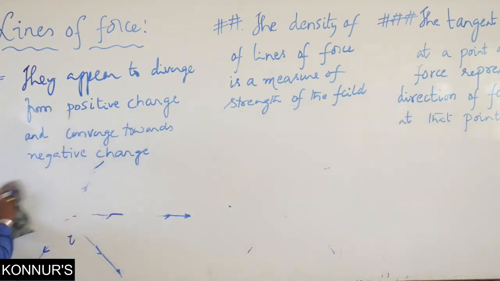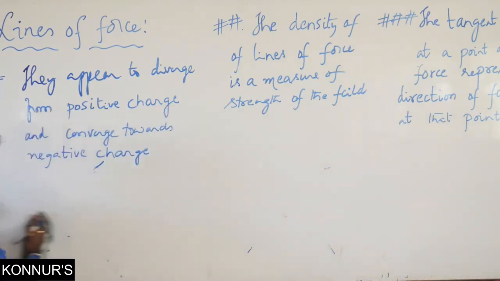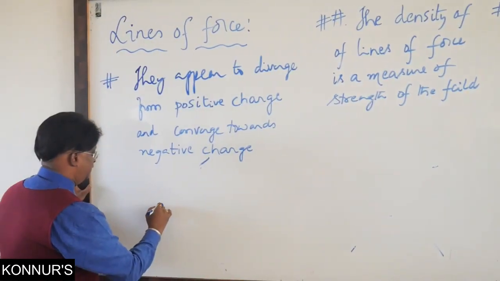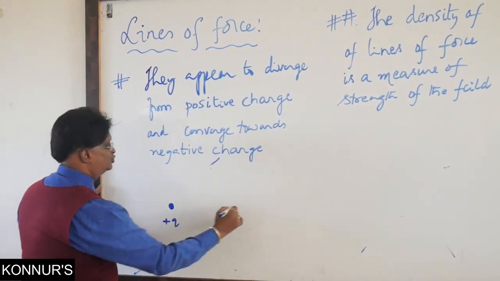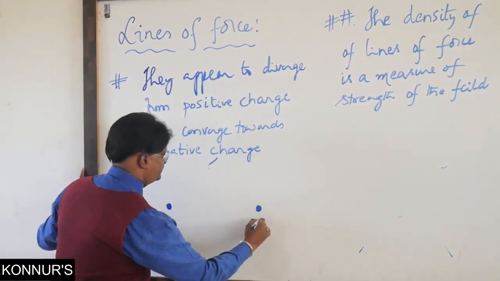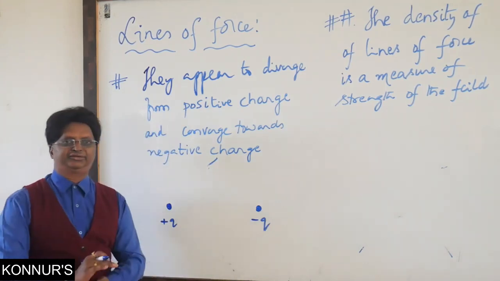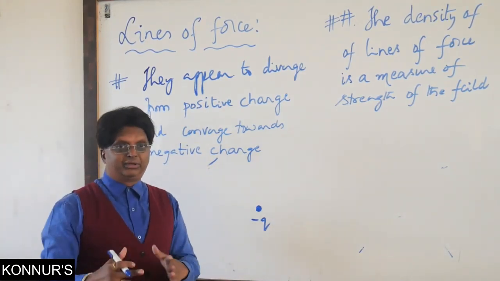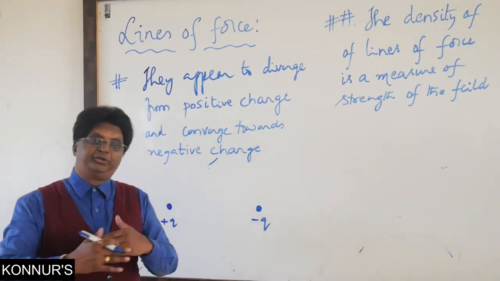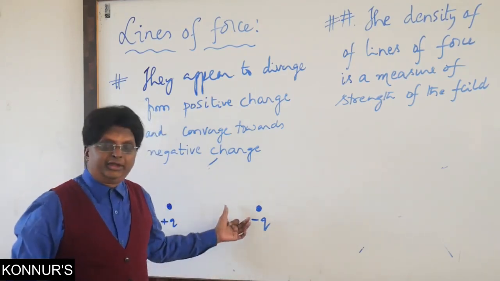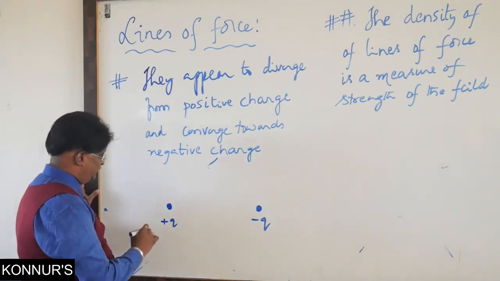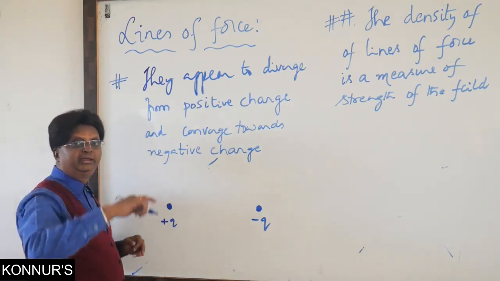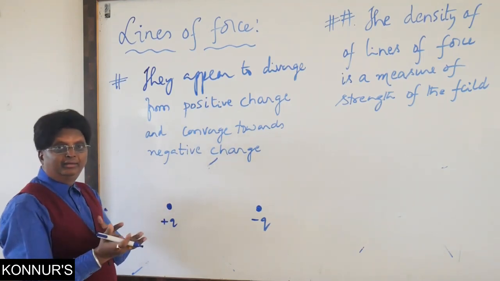Let me take two charges such that this is a positive charge plus Q and this is maybe the same magnitude but a negative charge. Now here earlier we said that a positive charge is diverging, a negative charge is converging. Therefore here, the rays which we showed radially earlier, they modify.